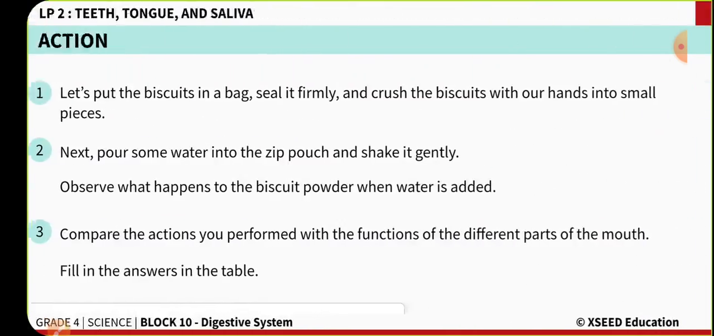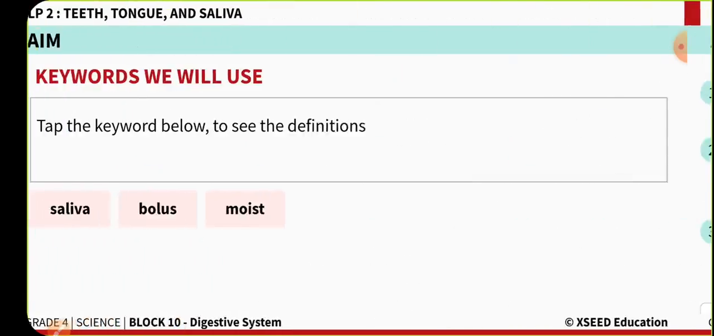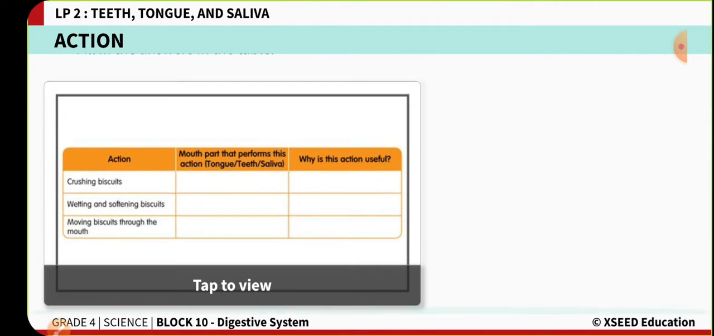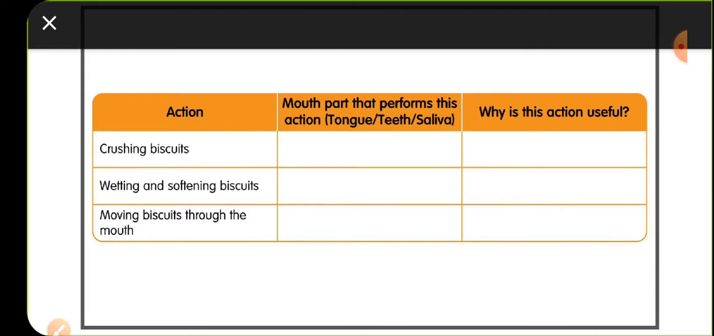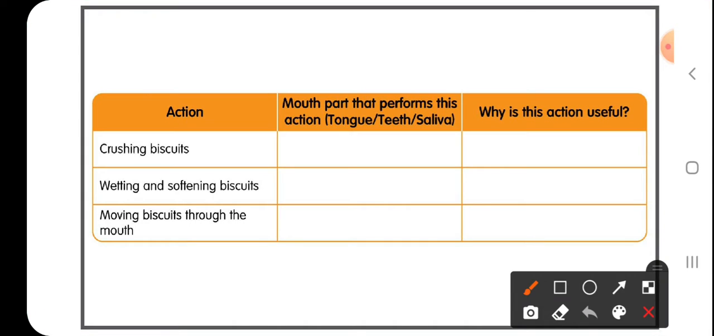Okay. So to understand today's class, let us copy down this tabular column, children. So already we have an idea about different types of teeth that are present in our mouth. To crush the biscuits, to chew them properly, which body part we are using, definitely that is teeth. Why is this action helpful?